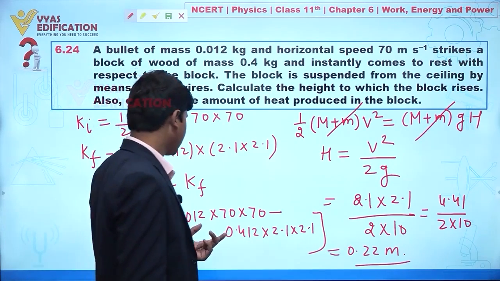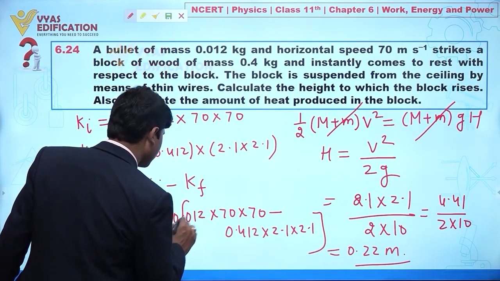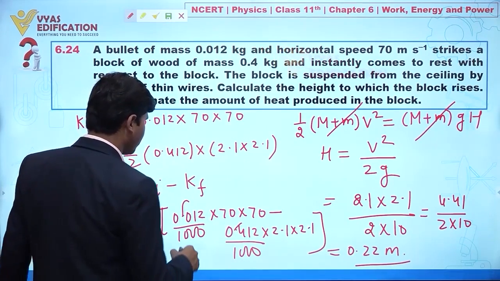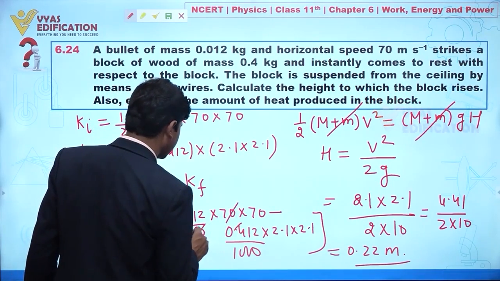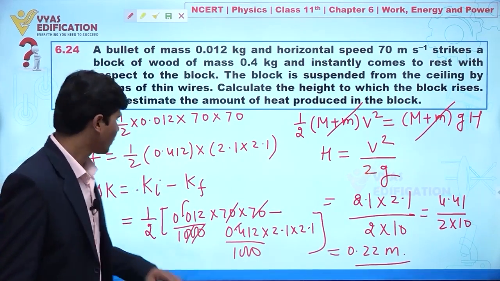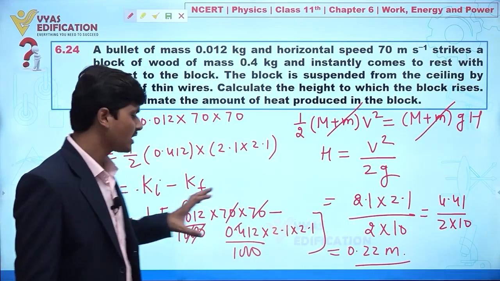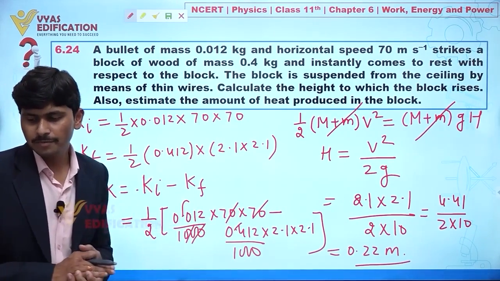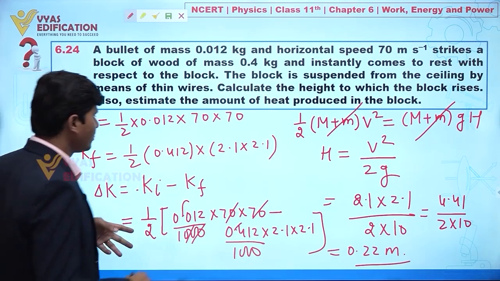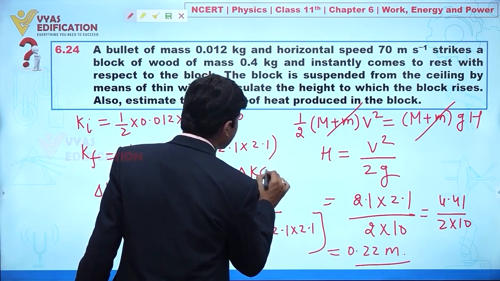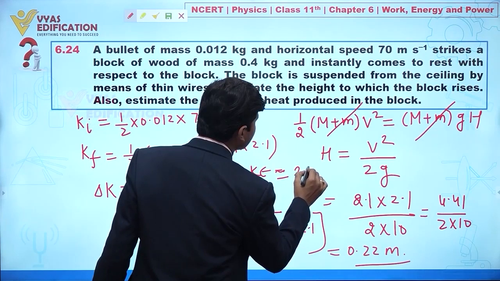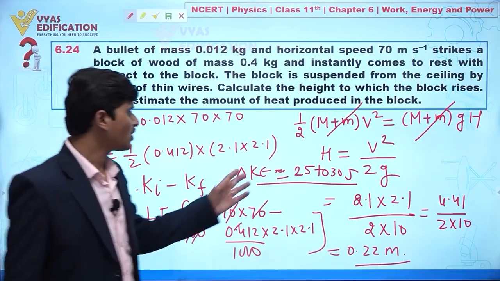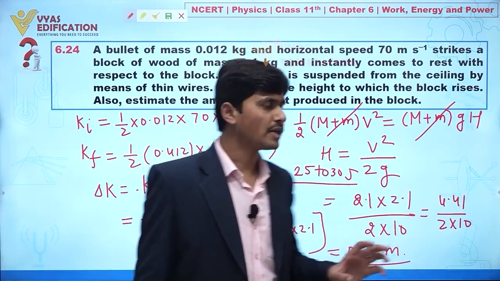From here we can write this is 1000 and this is also 1000, so this one and this one cancel out. Definitely you can solve this problem. You just have to multiply and subtract. I am telling you an approximate result: the change in kinetic energy you will find is near about 25 to 30 joule. You can easily calculate it.